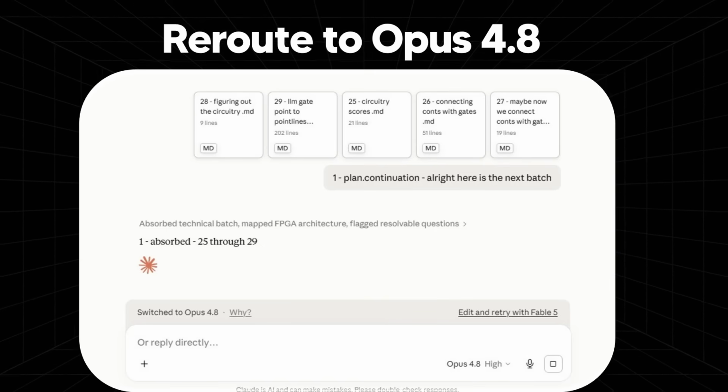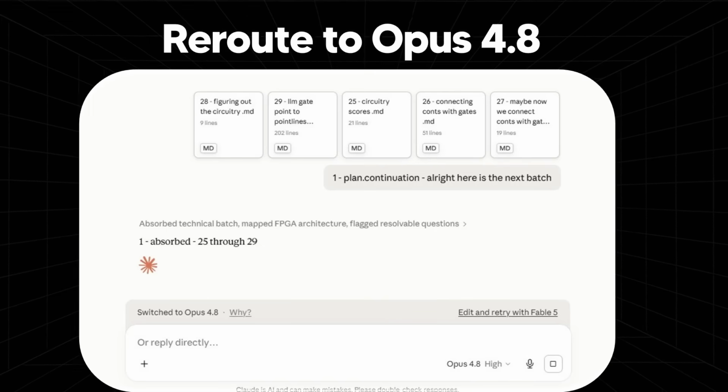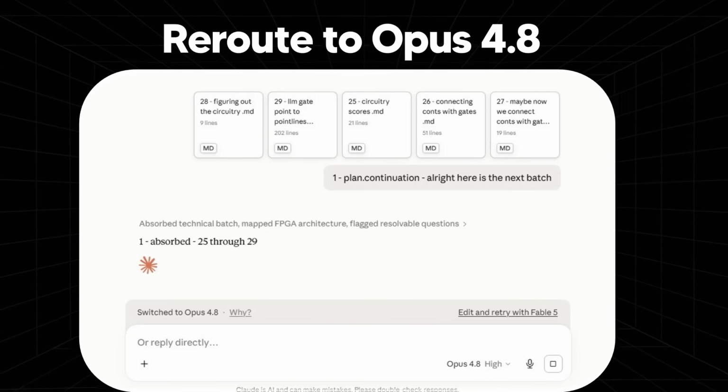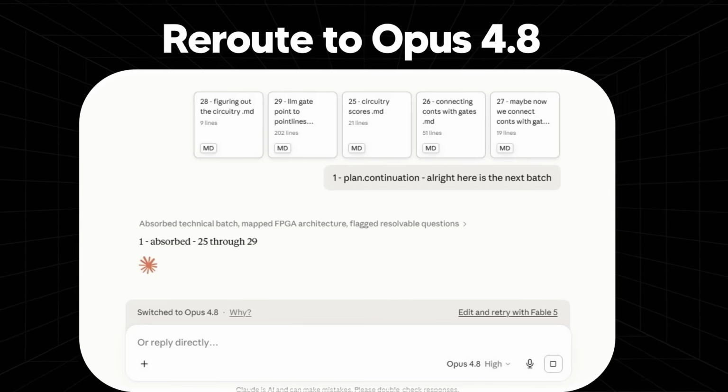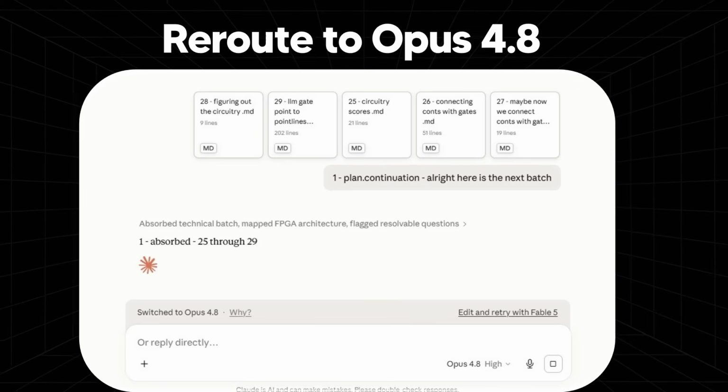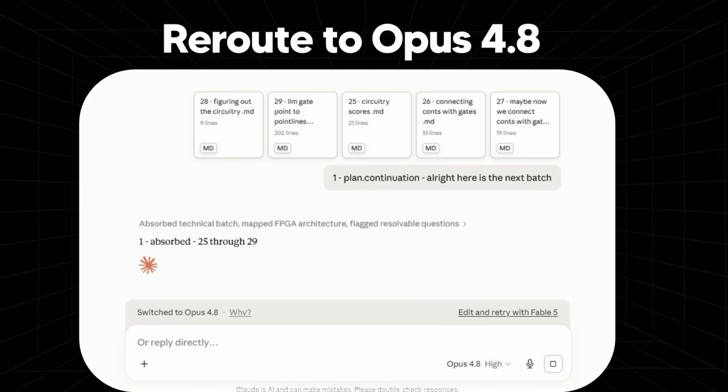restricted subject. Now, this will happen in less than 5% of sessions, and 95% of the time you will get the full Fable 5. But for now, most biology/chemistry questions will fall back automatically. So if you are in a session with Fable 5 and you wonder why you keep getting fallbacks and it says edit and retry with Fable 5 and it's switched to Opus 4.8, now you know why. Any topic connected to those is going to cause you some issues very early on, and most people are unaware of this. So if you do have any topics or questions about mathematics, biology, or chemistry, it makes sense just to go ahead with Opus 4.8, because you're going to have no luck with Fable 5.